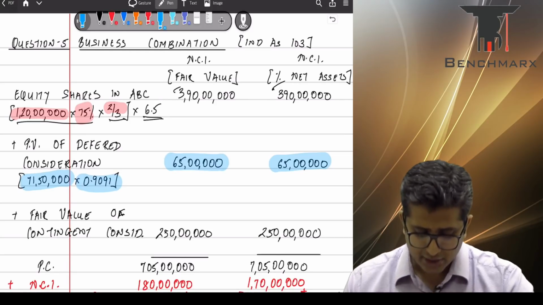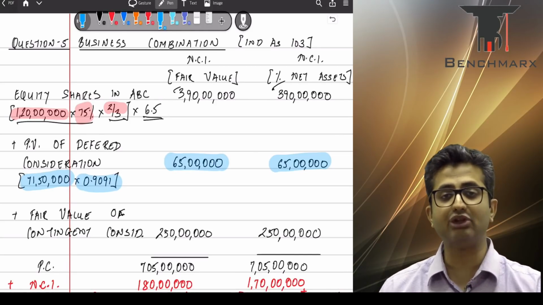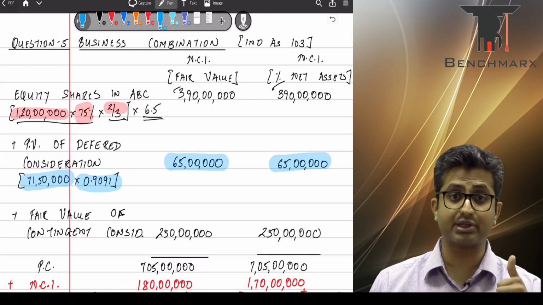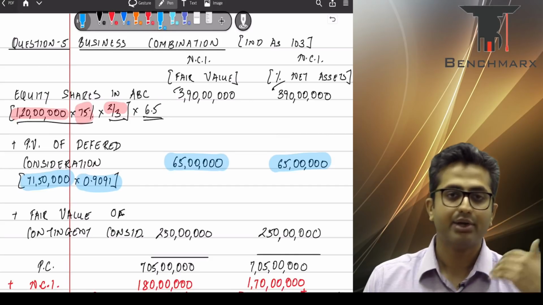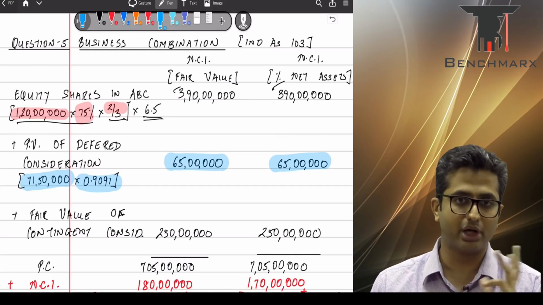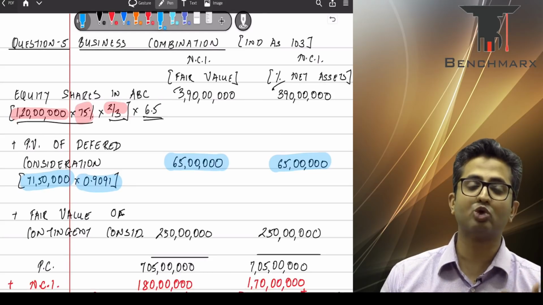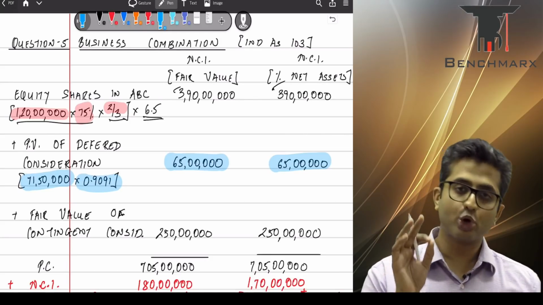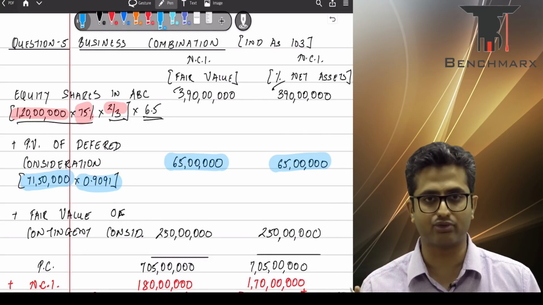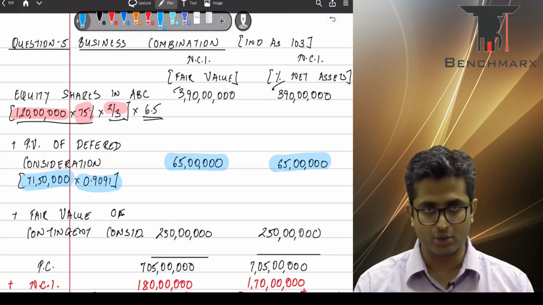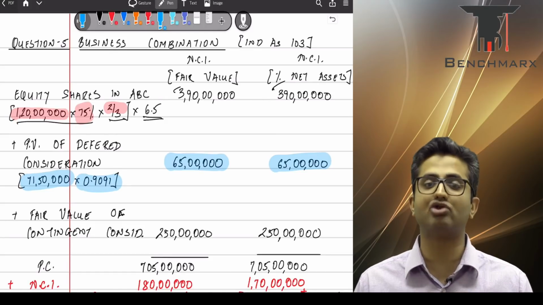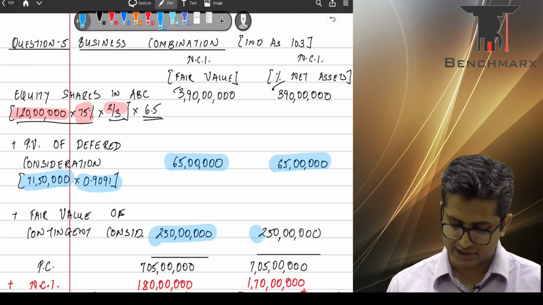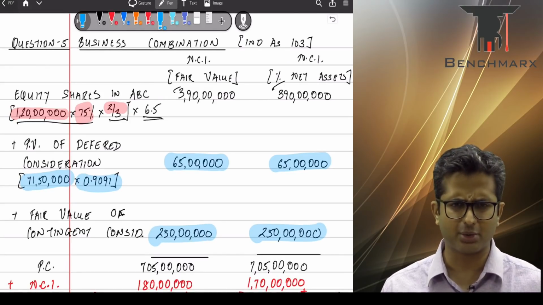Okay, and we try to find the fair value of the contingent consideration, which is given to you in the question. Now, there are 3 values given. First is 3 crores, that is a maximum value. Second is the fair value expected on the acquisition date, that is around 2 crore 50 lakhs. And third is 2 crore 20 lakhs, that is the fair value at the end of the year, that is 31st March 18. Remember, goodwill is calculated on the date of acquisition. So you need to take the fair value of the contingent consideration on the acquisition date, that is 2 crore 50 lakhs. Are we clear with this?